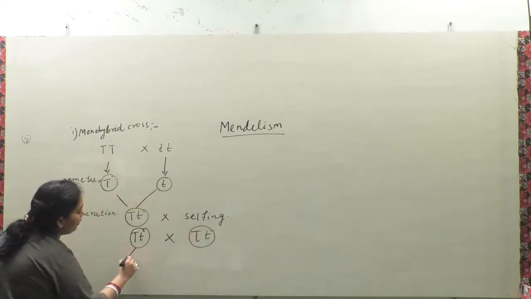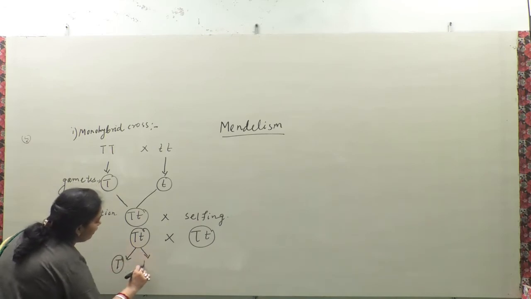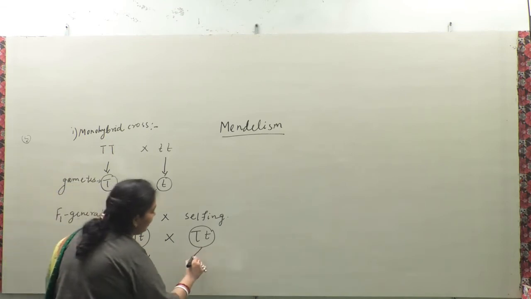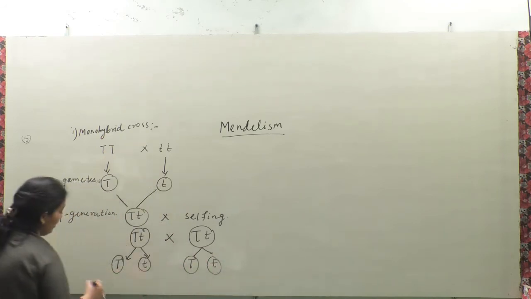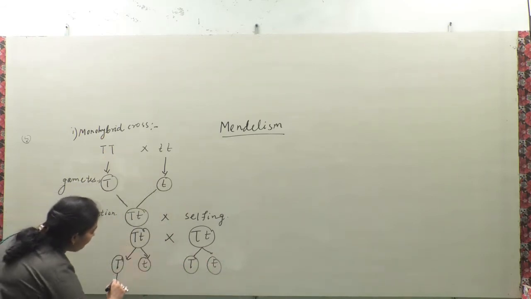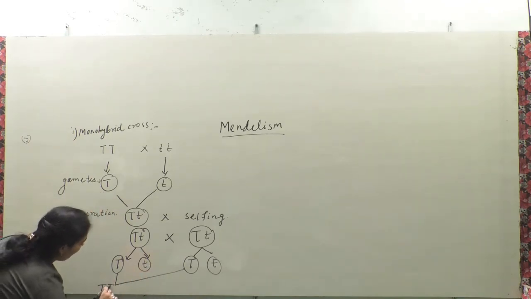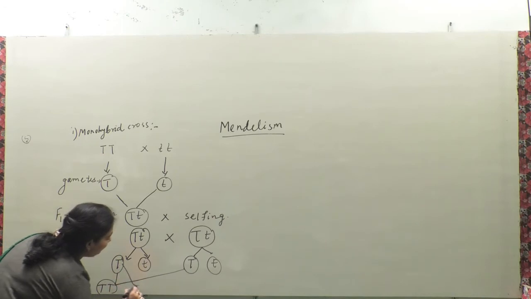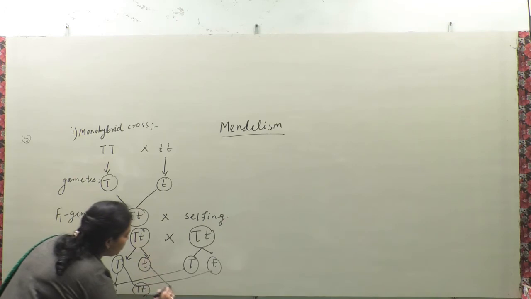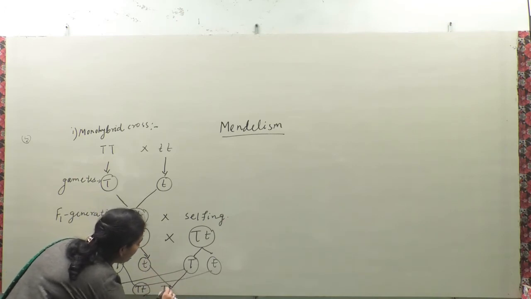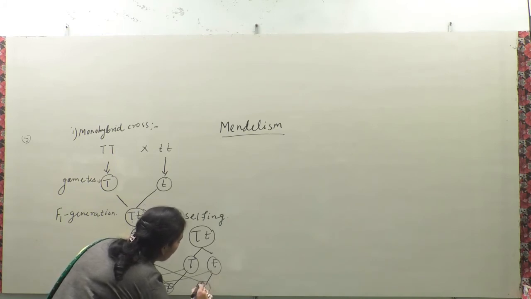It produces gametes capital T, small t, and they fuse: capital T with capital T, capital T with small t, small t with capital T, and small t with small t.